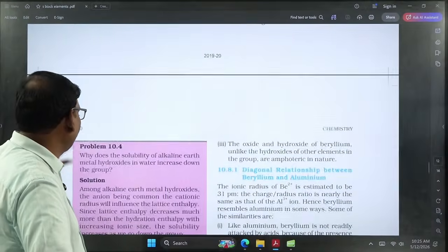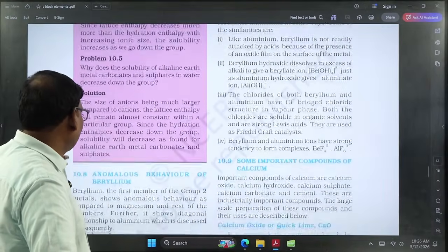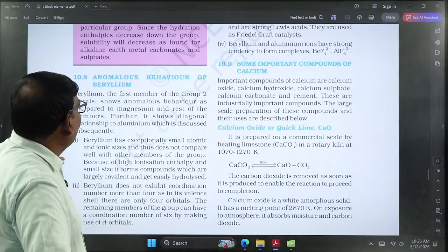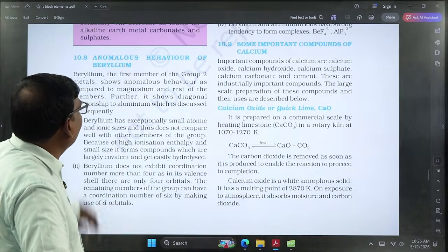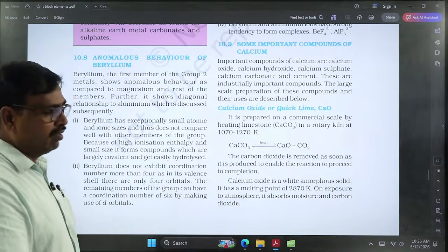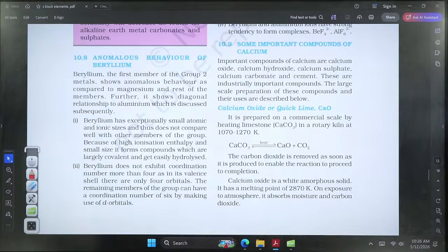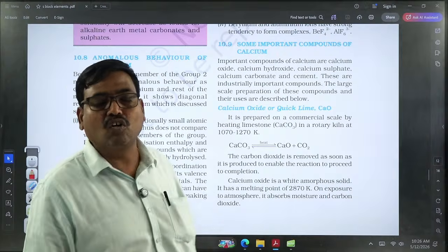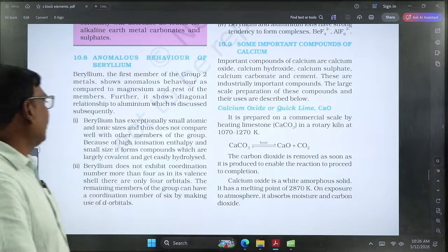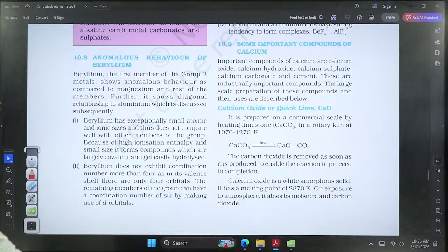So these are the common simple things observed in the second A group. And today we discuss the last topic, the anomalous behavior of beryllium. Already we said that the top element in any group can exhibit somewhat different properties than the rest of the elements in that group. That behavior is anomalous behavior. Here the top element in this group is beryllium. Due to the small size of beryllium, high electronegativity, high polarizing power and absence of d orbitals, it exhibits somewhat different properties than the other elements.